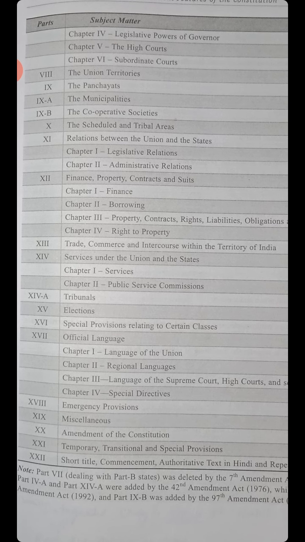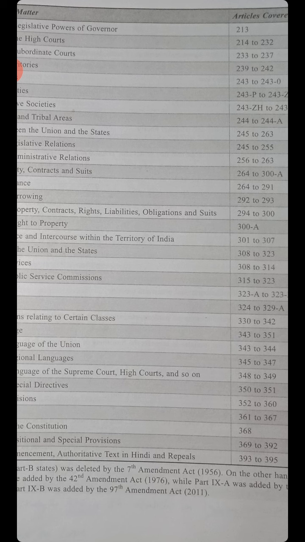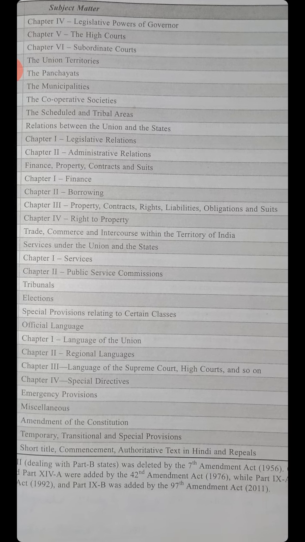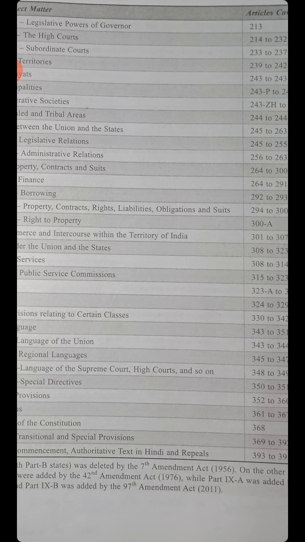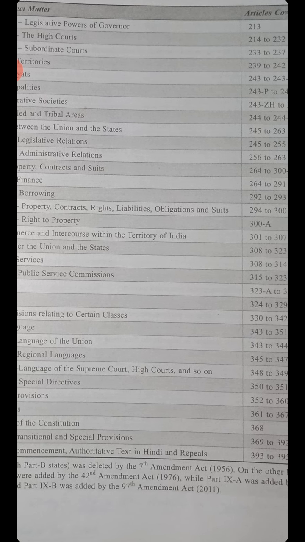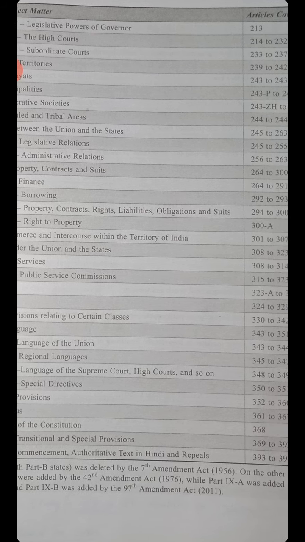Part 12, Finance, Property, Contracts and Suits, from Article 264 to 300A. Chapter number 1, Finance, 264 to 291. Chapter number 2, Borrowing, 292 to 293. Chapter number 3, Property, Contracts, Rights, Liabilities, Obligations and Suits, Article 294 to 300. And chapter number 4, Right to Property, under Article 300A.